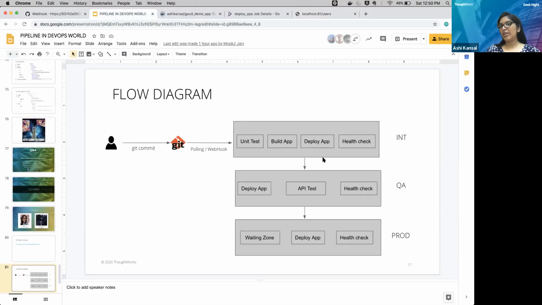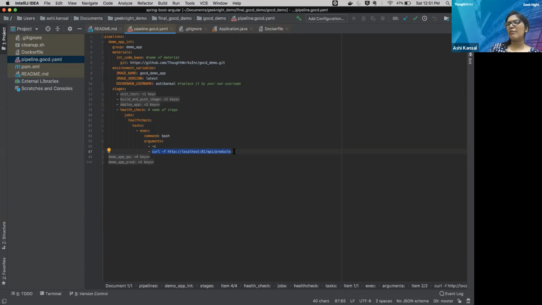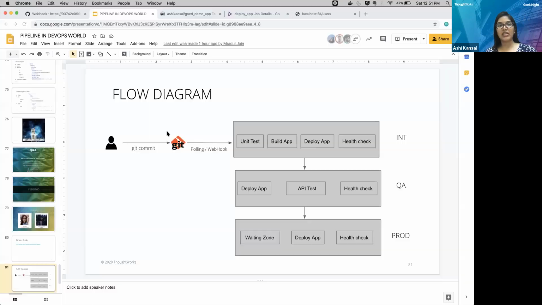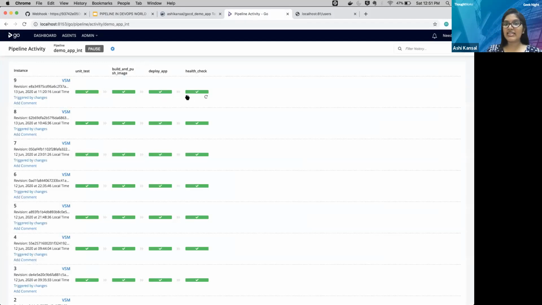Now, what's next? We have deployed our application also. Before promoting it to QA, we want certain health checks to be done so that we can be sure enough our application is running. So we are just running a curl command in order to verify. I'm just hitting one endpoint, API predict, so that I can know my application is running. And if it gives an error, then it will give me a non-successful exit code, and it will stop here only. So you can see from here, I have this health check.